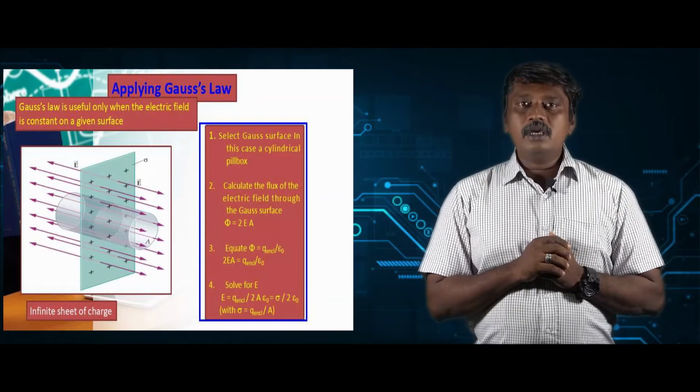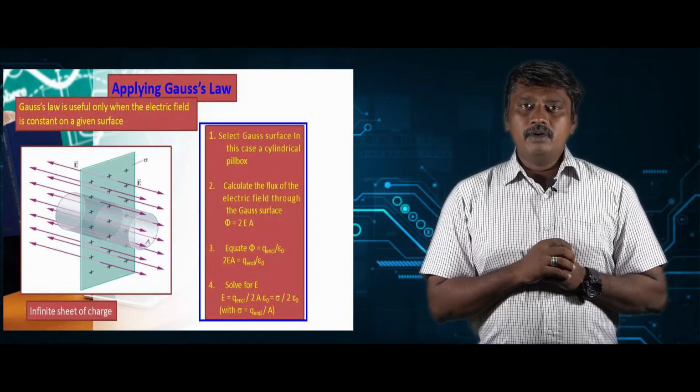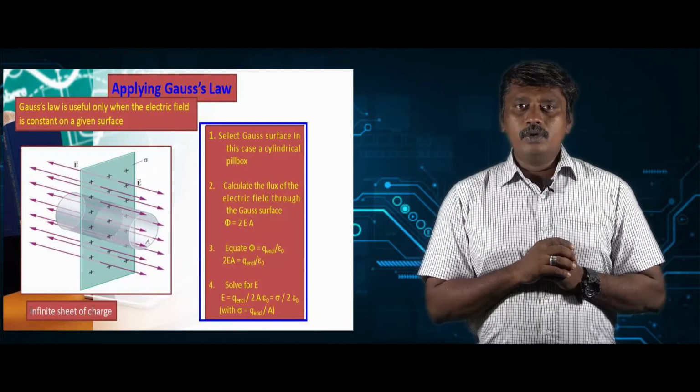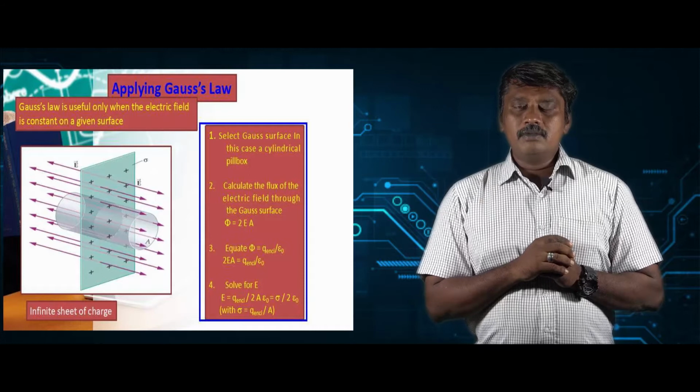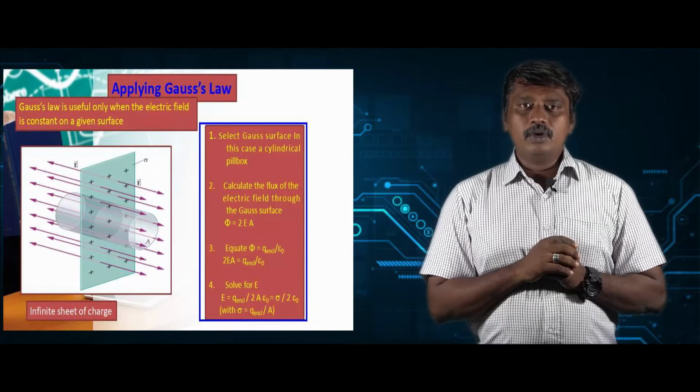So we found the flux by using Gauss law and the flux through the formula. Now equating both of these, 2EA is equal to sigma A by epsilon naught. So A gets cancelled. Therefore E is equal to sigma by 2 epsilon naught.